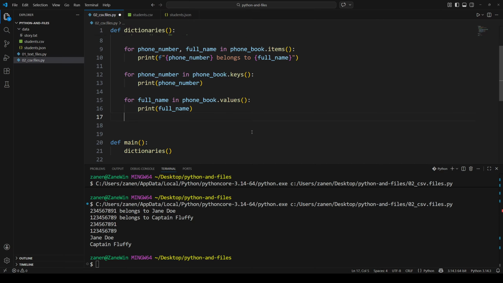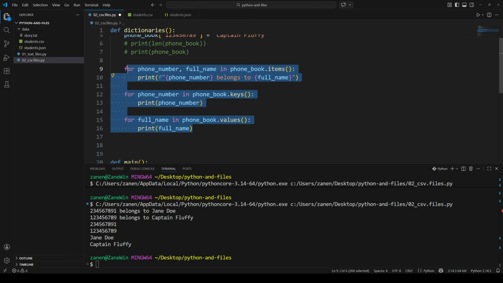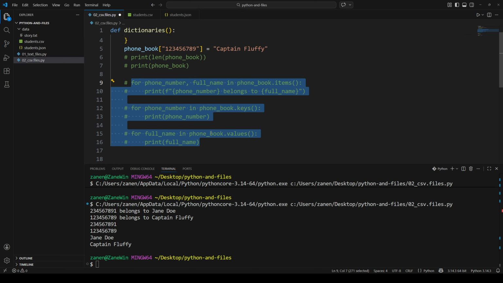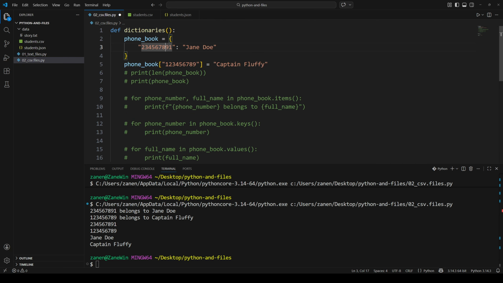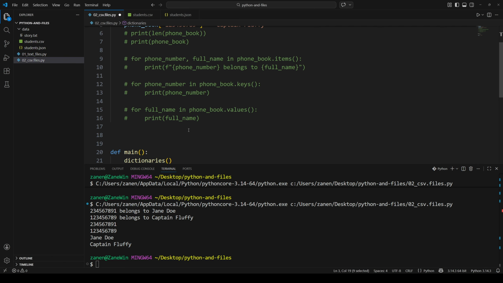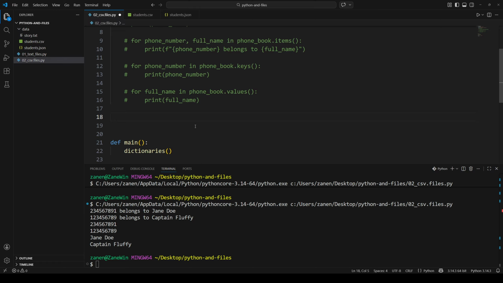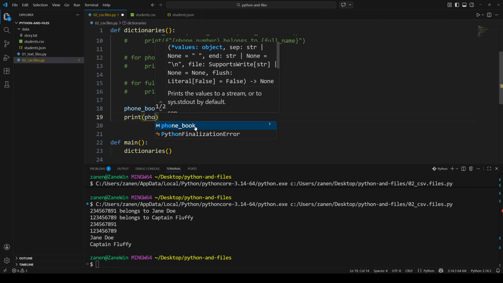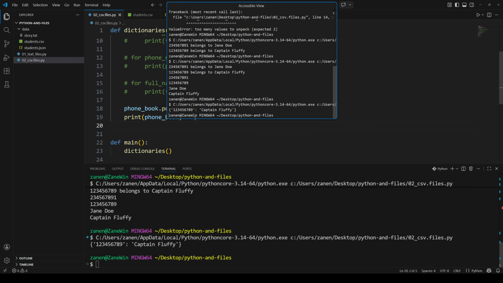So let's say we want to remove a specific key. So let me comment out this, for example. And we say we want to remove Jane Doe's. So when we want to remove something, we remove it by the key, not the value. So in my phone book, we will pop, and I pass in the number for Jane Doe, and then I want to print phone book and see that really it's gone. And we see it's gone.